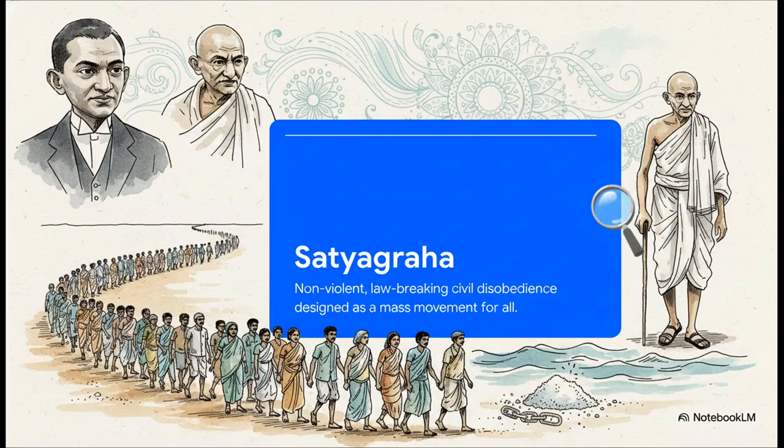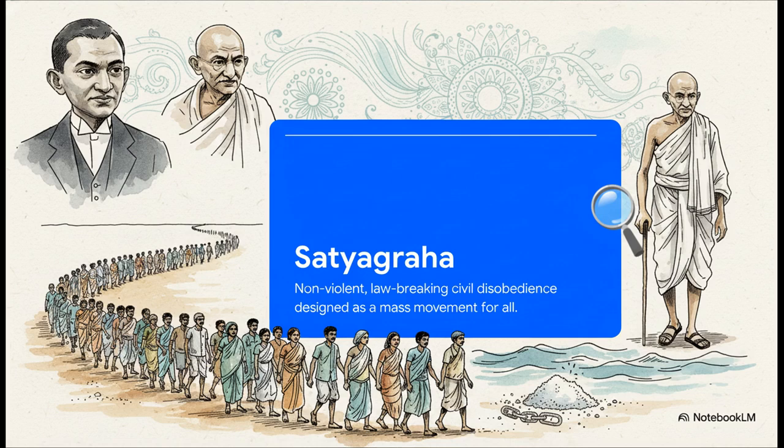Enter Mohandas Gandhi. After cutting his teeth as an activist in South Africa, he returned to India and deployed a highly specific, totally revolutionary strategy called satyagraha. Now, this wasn't just passive resistance, it was active, non-violent, law-breaking civil disobedience, and crucially, it was specifically designed so that the poorest, most disenfranchised Indian could actually participate.